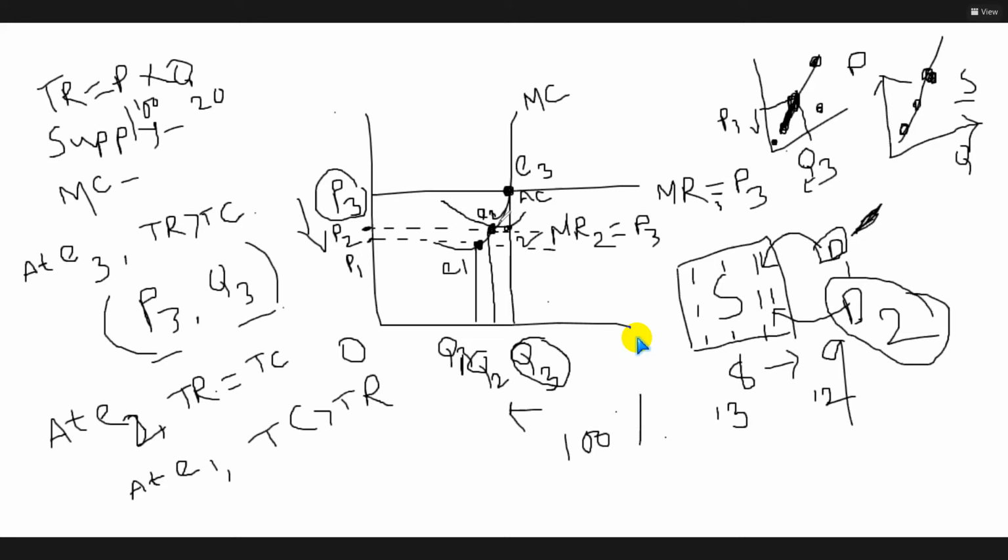That means the farm will be a loser and it will continue business? No, sir. In short run. In short run, if you are in loser form, will you continuously produce? No, sir.